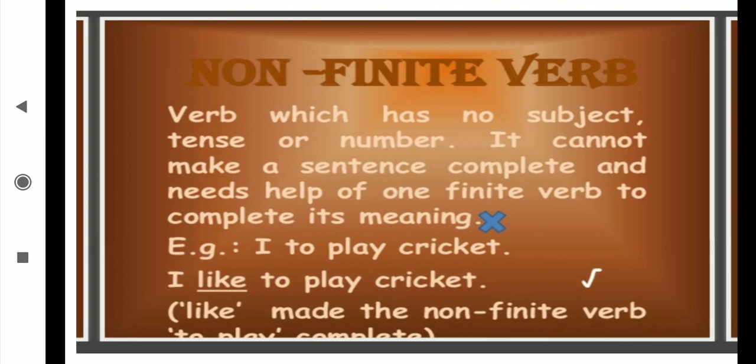I too play cricket. Now, is this a complete sentence? I too play cricket? No. Then, I like to play cricket. Like made the non-finite verb to play complete. To play is incomplete, and like has made it complete. That's why like will go to the finite verb, and the to play, this play has come with the support of to. That's why this to play will come under the non-finite verb.